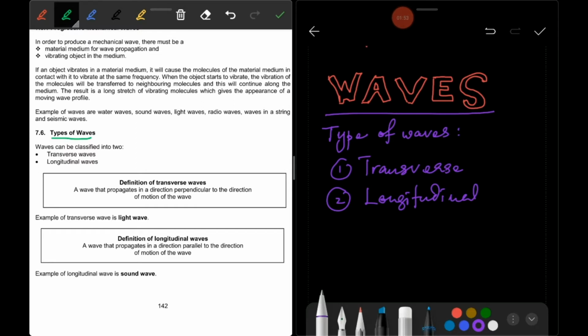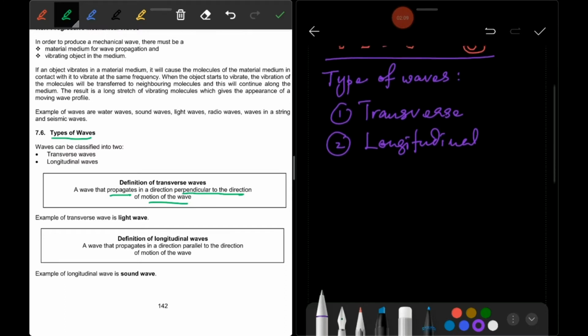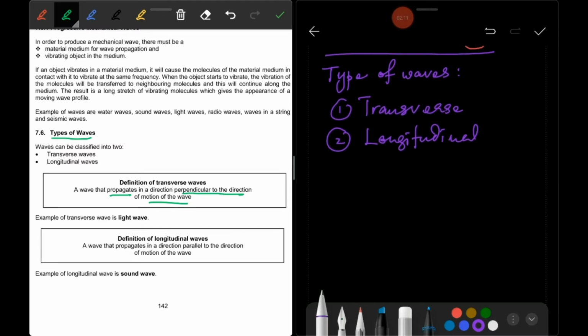Now have a look at the definition of transverse wave. The transverse wave is a wave that propagates in a direction perpendicular to the direction of motion of the wave. For example, light wave. Okay, go to transverse wave first.